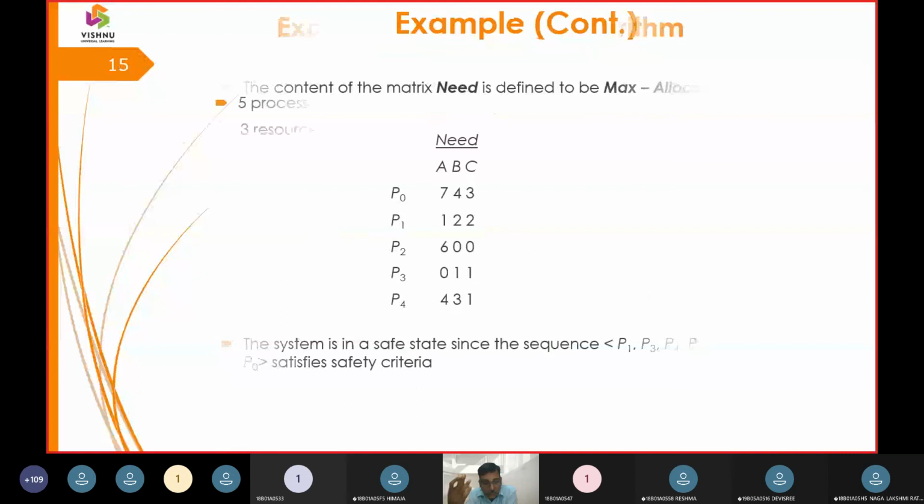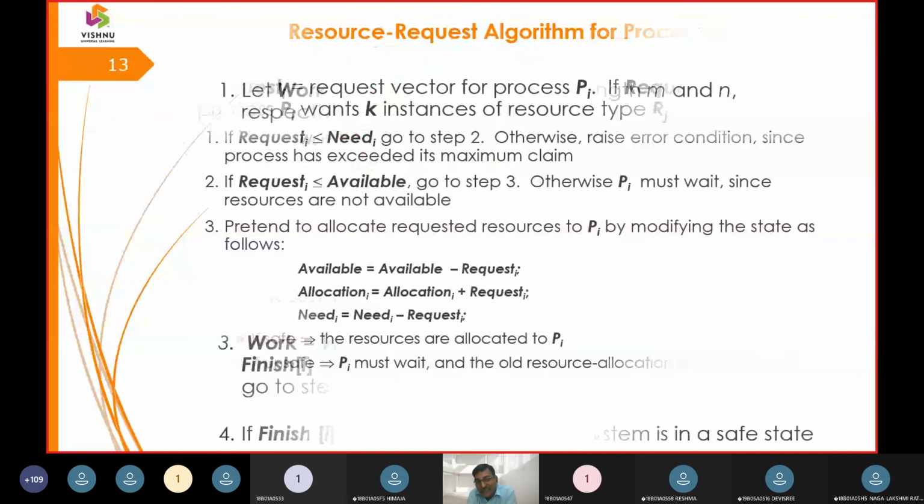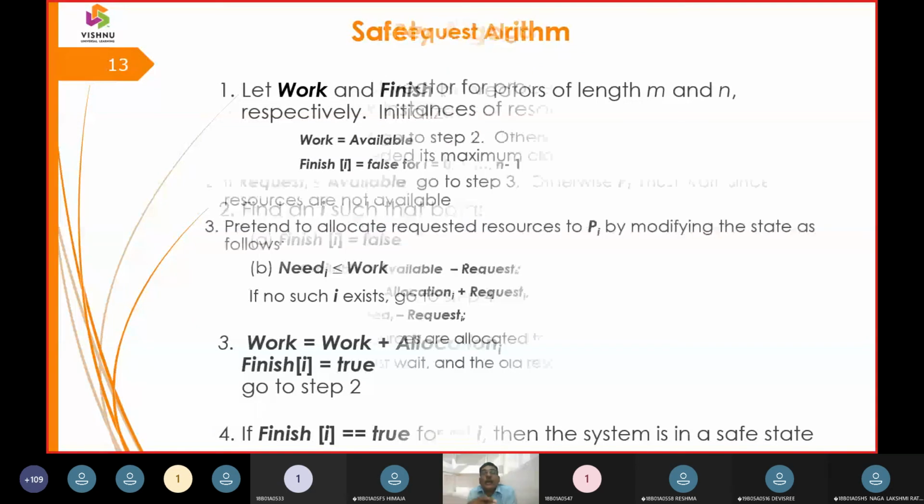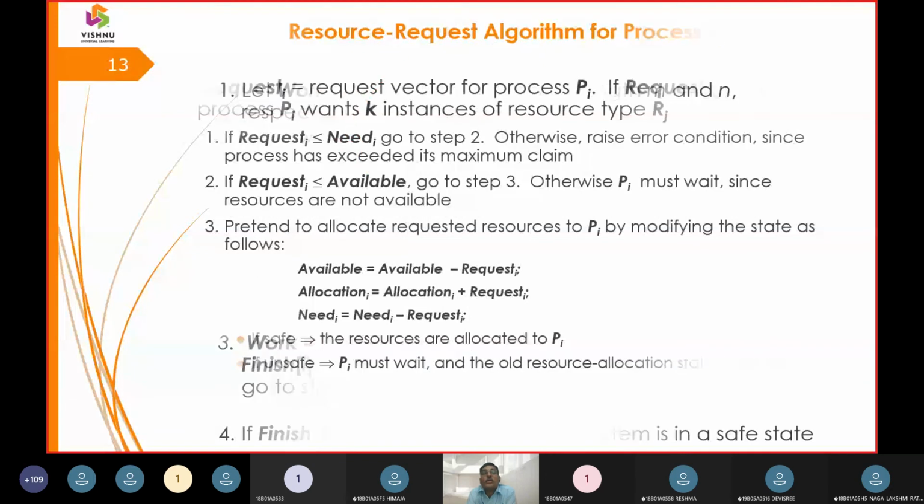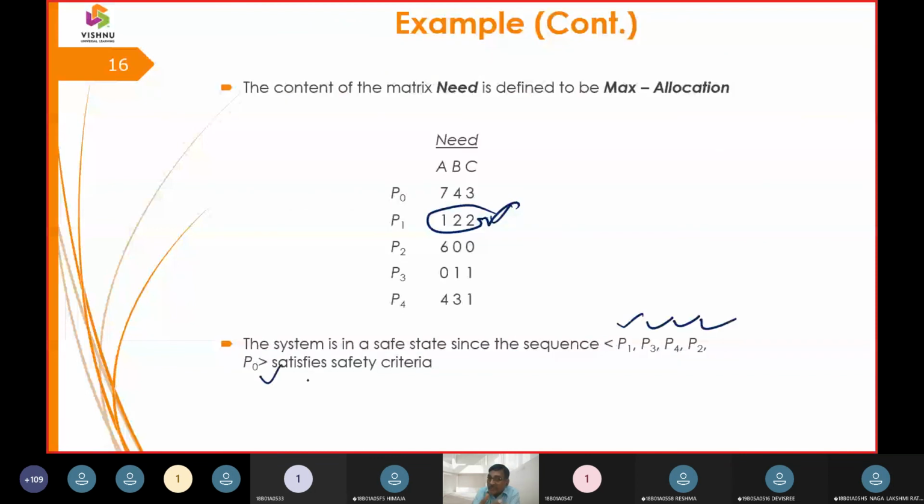So what is the ordering? We have to get P1, P3, P4, P0. Next, what we have done? We have entered into the second phase of the Banker's algorithm. In the second phase of Banker's algorithm, we made the resource request algorithm, where we made that request is less than or equals to need and request is less than or equals to available. So for that, we have taken this example. We computed a safe sequence. So safe sequence was P1, P3, P4, P2, P0. You have already exercised this earlier in today's class itself.